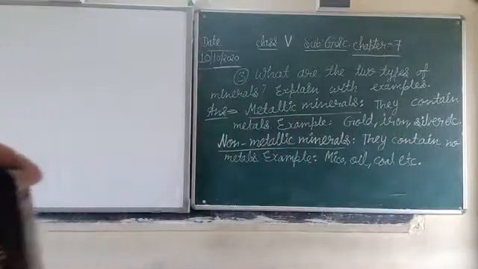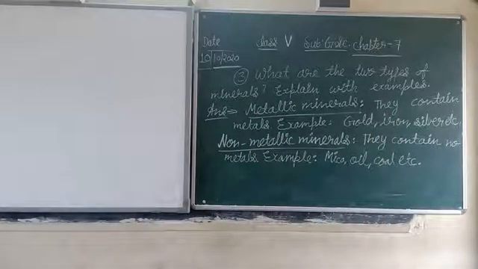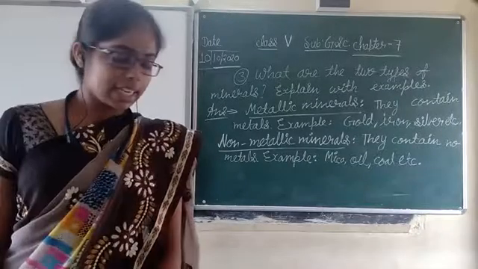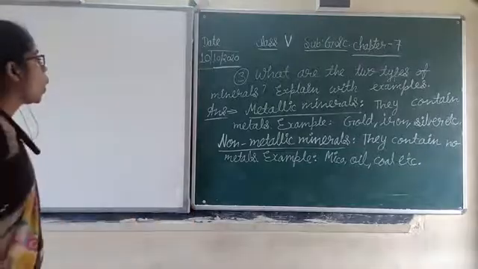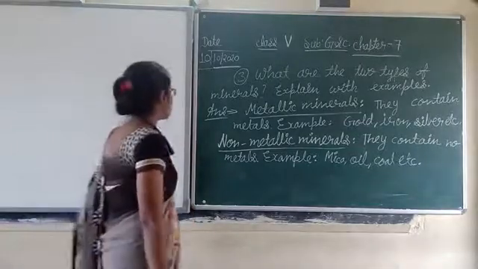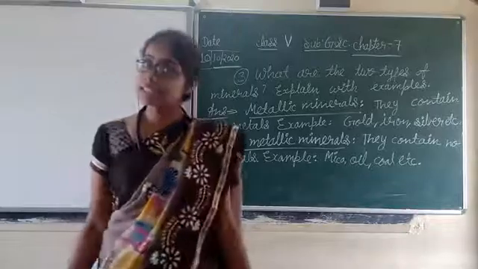My dear students, understand it and then write it. I will read it one more time. By that time you have to either write or pause the video and write it. Metallic minerals, they contain metals. Example, gold, iron, silver, etc. Non-metallic minerals, they contain no metals. Example, mica, oil, coal, etc. This is the answer for question number 3.